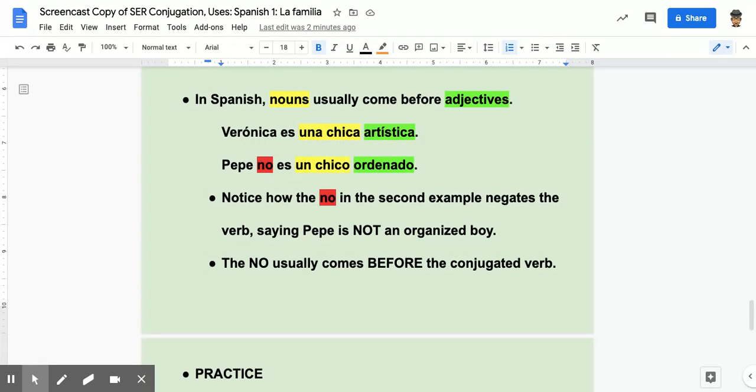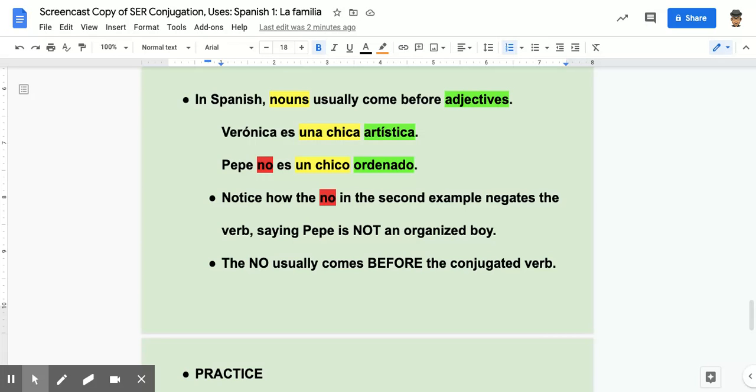All right. Veronica es una chica artística. That's the noun before the adjective. We're identifying and describing in the same sentence. And también Pepe no es un chico ordenado. We can also negate that verb to say Pepe is not an organized boy. But we notice that the word order from Spanish to English is rather different.